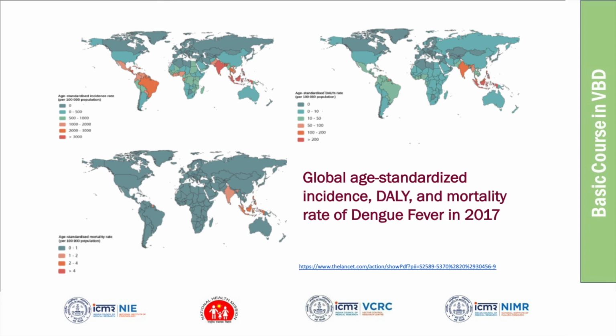That is, more people are dying due to dengue, and more people are suffering. Their number of days spent suffering due to dengue is high in some of the Asian countries, including India.